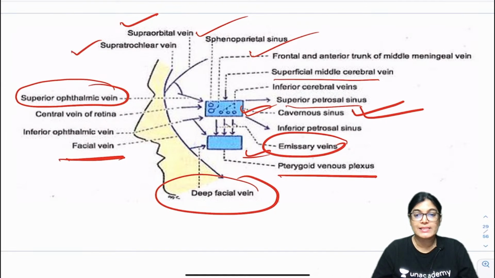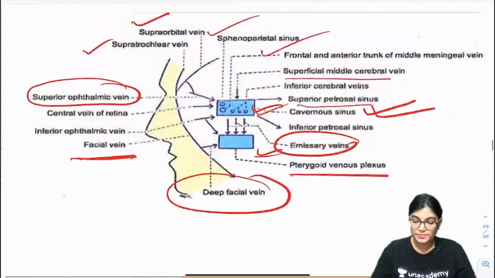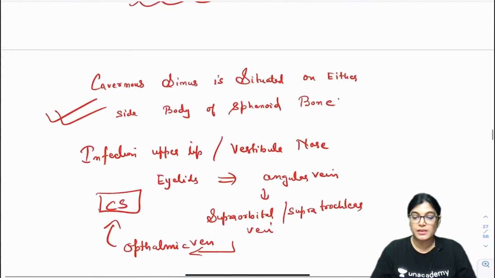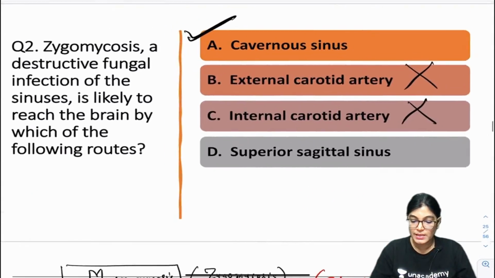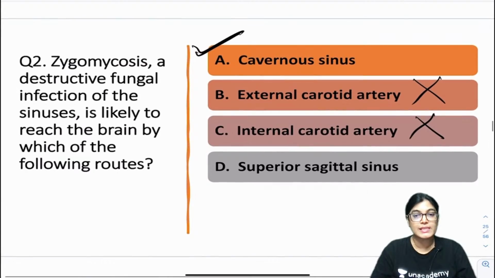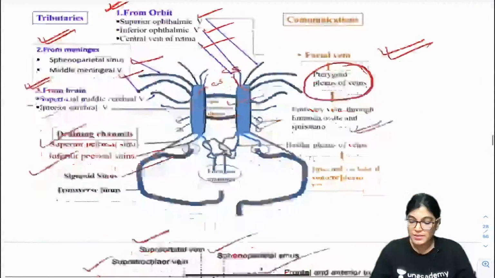Can we move on to the next MCQ? All of you are ready for question number 3, the third MCQ? Yes. So I think this route of infection is clear. We have done with the second. Now let's move on to the third MCQ. All the best, students, all the best.